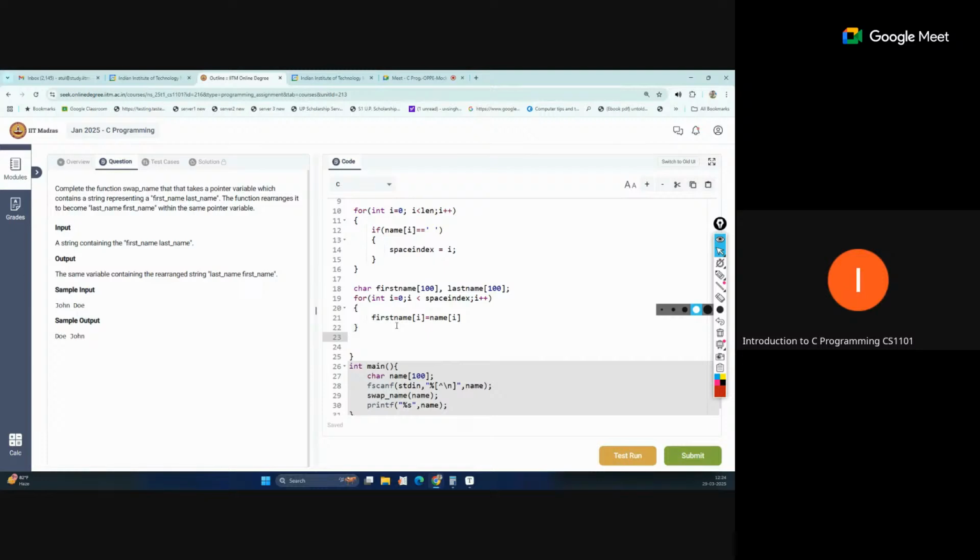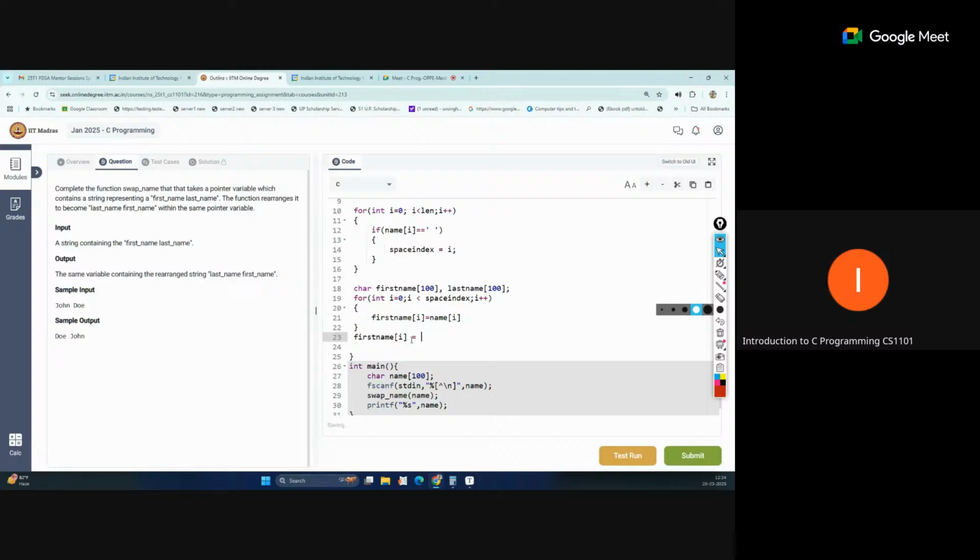So the first name at index i, this is outside of the loop. Suppose we have four characters, 0, 1, 2, 3. At index three, this loop will assign. After that, i will become four. At that time, we will assign a null terminator there.